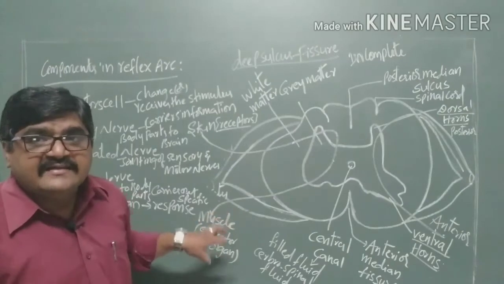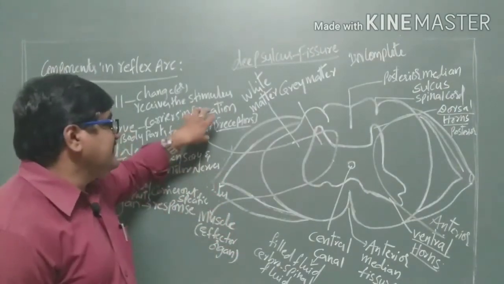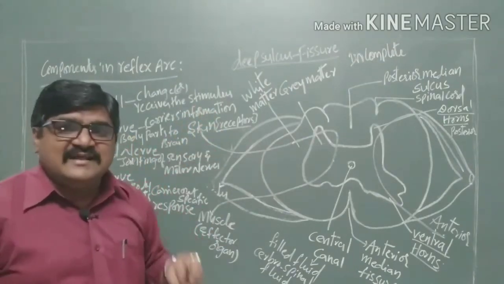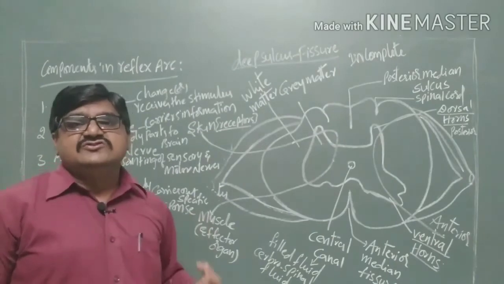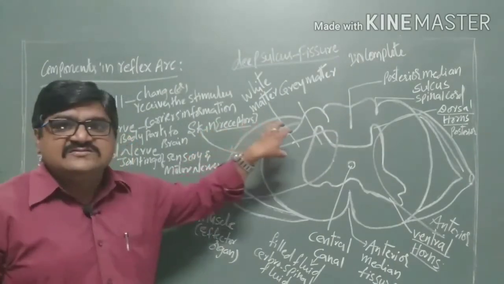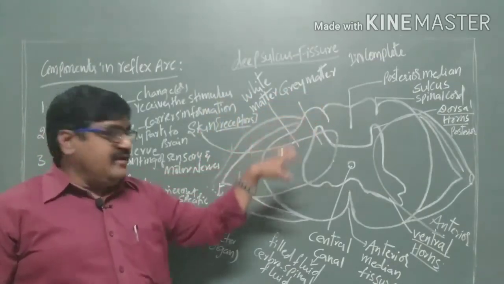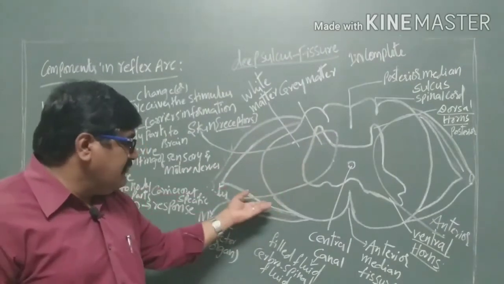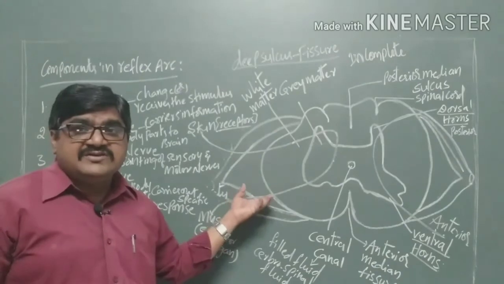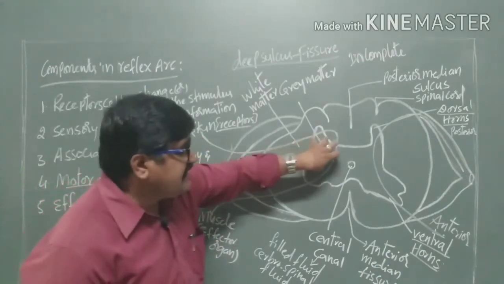cells or receptors and organs. Here it consists of the skin, which can be called sense organs or receptor cells, where they receive the stimuli. When a stimulus takes place, it is carried by sensory nerves, that means from body parts to the brain, that information is passing. And motor nerves carry the information from the brain to the body parts, and here both are mixed.